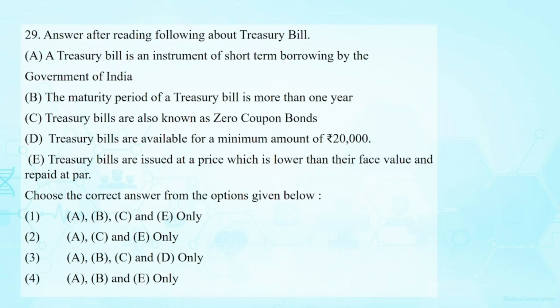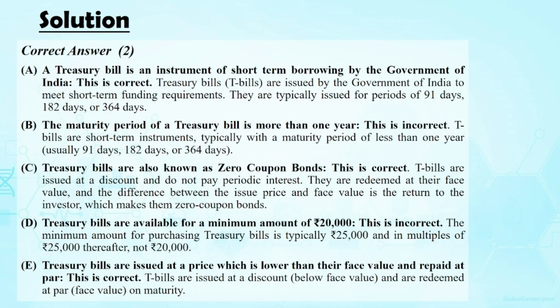Answer after reading the following about treasury bill. You know very well it is a short-term financial instrument. It is issued for less than 1 year. 364 is the maximum, not 365. It is also known as zero coupon bonds, and it is issued lower than their face value. So these explanations very clearly mention all the details regarding treasury bills.